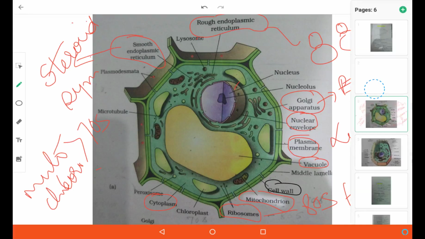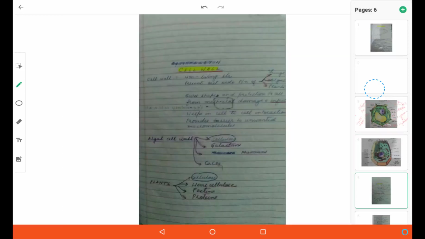Then after this comes the difference with the animal cell, which is that it has a cell wall. Cell wall is a non-living structure present outside the plasma membrane in fungi, algae and plants. What does the cell wall do? It gives shape and protection to the cell from mechanical damage and infections, helps in cell to cell interaction, and provides a barrier to unwanted macromolecules.